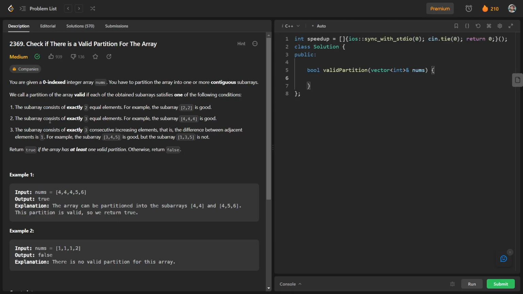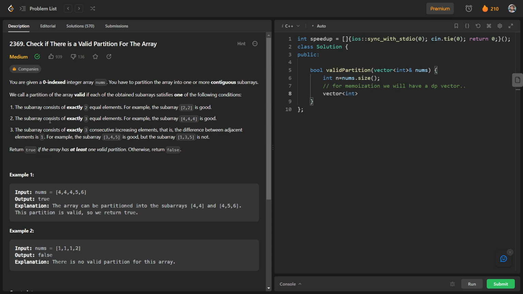We will have an integer n, which is the size of this array nums, and for memoization we will have a dp vector. So vector of integer dp, the size will be n, and it will be initialized by -1.